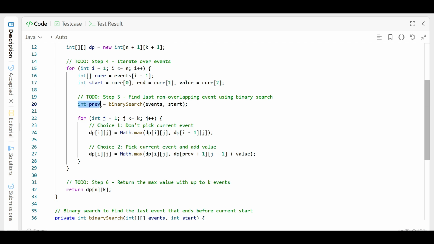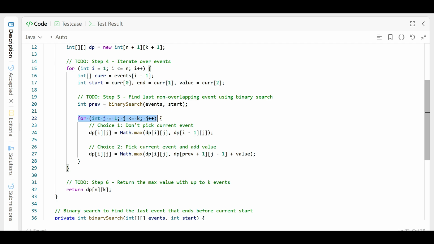We have to find the last non-overlapping event. That index comes from our binary search, which gives the last non-overlapping event.